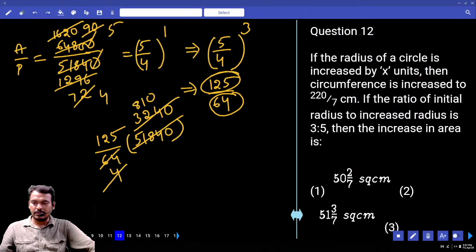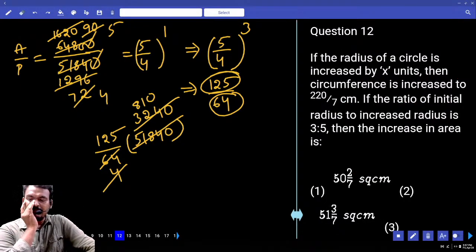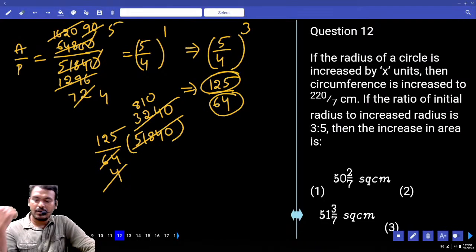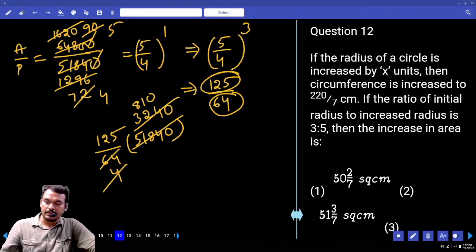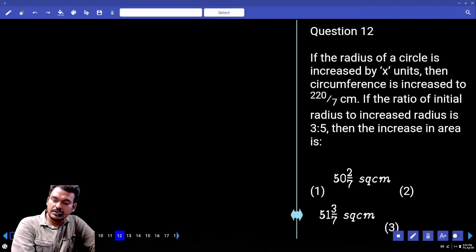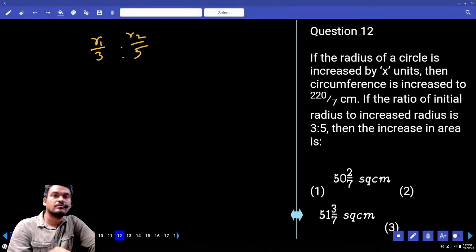Question number 12. If the radius of a circle is increased by x units, then the circumference is increased to 220 by 7. If the ratio of the initial radius to the increased radius is 3:5, then find the increase in the area. Initial radius is 3 parts. The new radius is 5 parts.